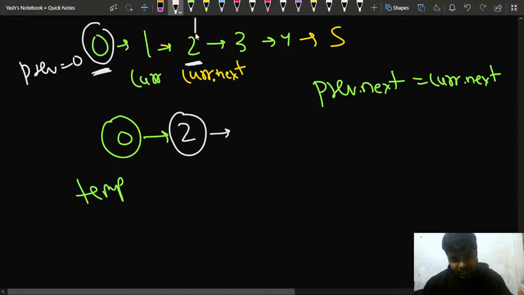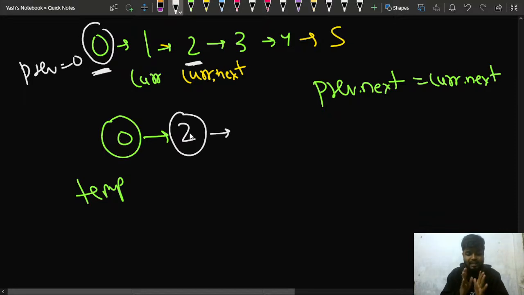So basically, if I am at this node, whatever node is here should be connected to this node, right? Current dot next. If the current is standing at 3, then current dot next would be 4, right? So this way I have to connect it. So I'll mark my previous dot next is equal to current dot next. Then 0 and 2 will get connected.